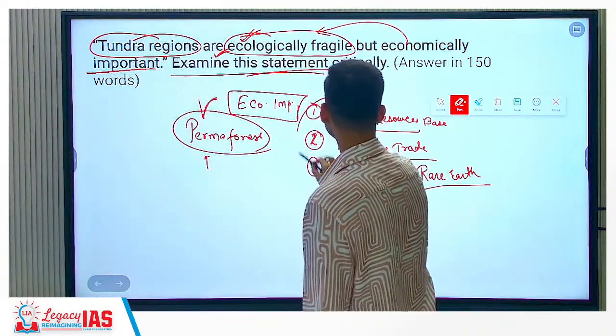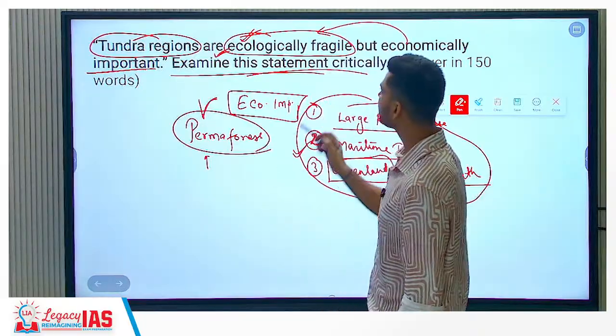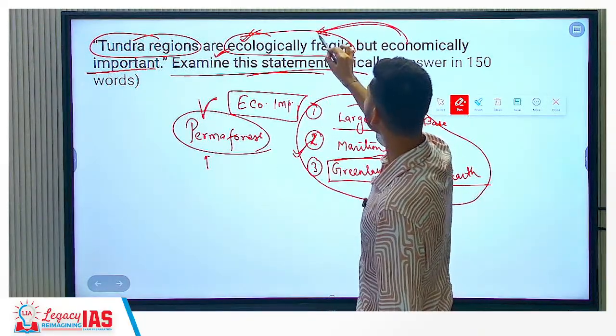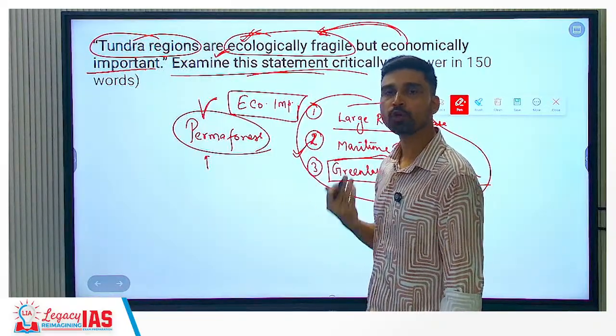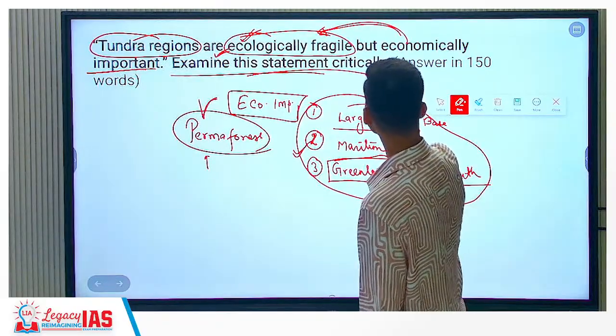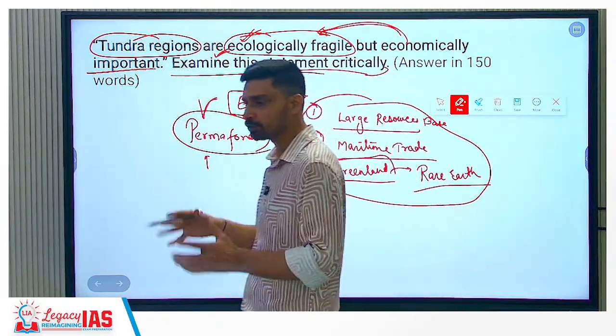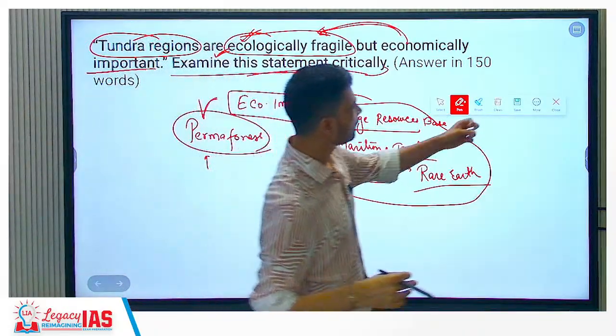Though the economic importance of the tundra region can obviously be overstated, at the same time it is ecologically fragile, and that fragility we will see increasing as more and more human interference and human activities take place in this particular area. So this is how you could have framed the arguments around which you can frame the answer related to this particular question.